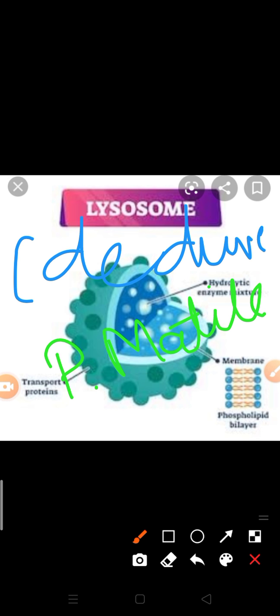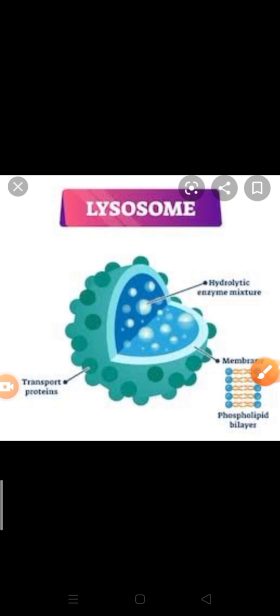Clear? We usually say that lysosomes are suicidal bags of the cell. But why is it so? Because lysosomes contain several types of hydrolytic enzymes. Later on I will tell you how we can classify lysosomes on the basis of hydrolytic enzymes also.